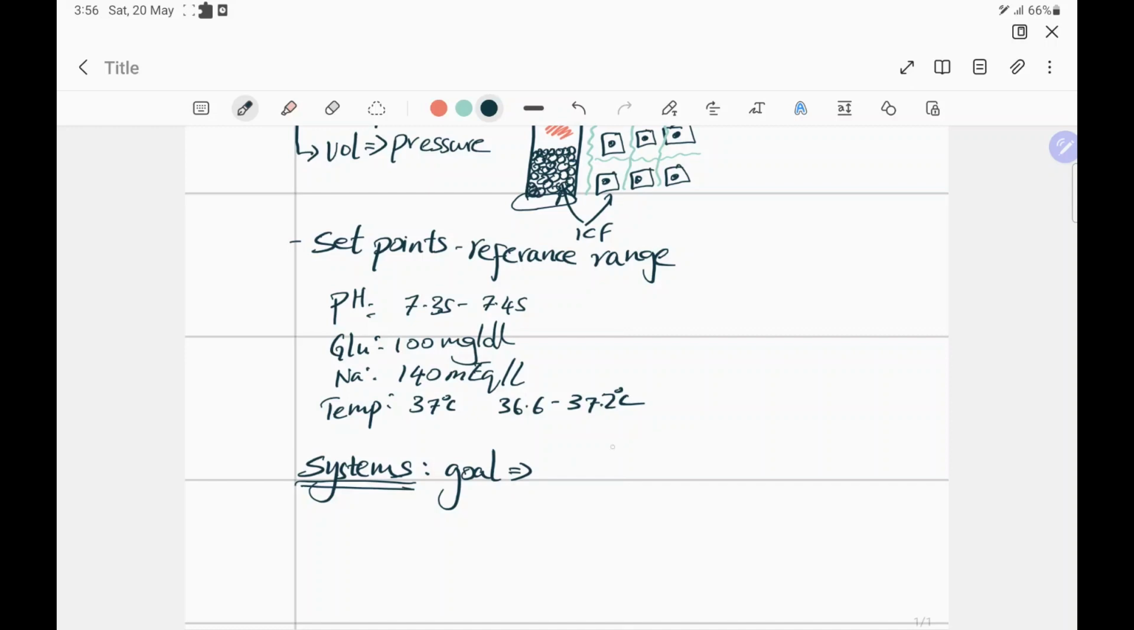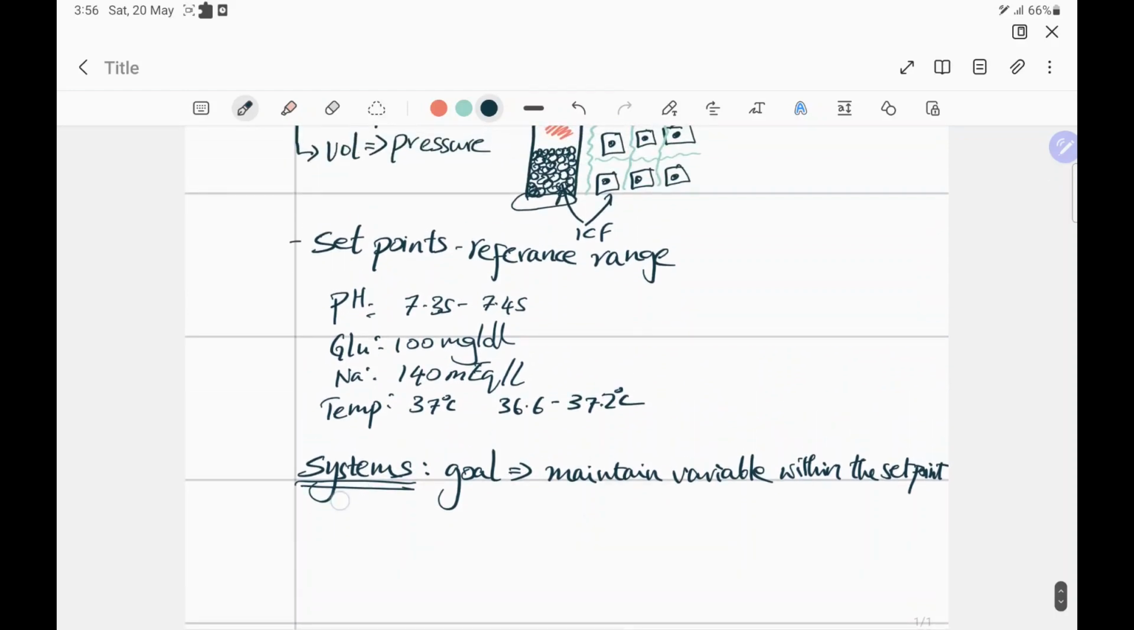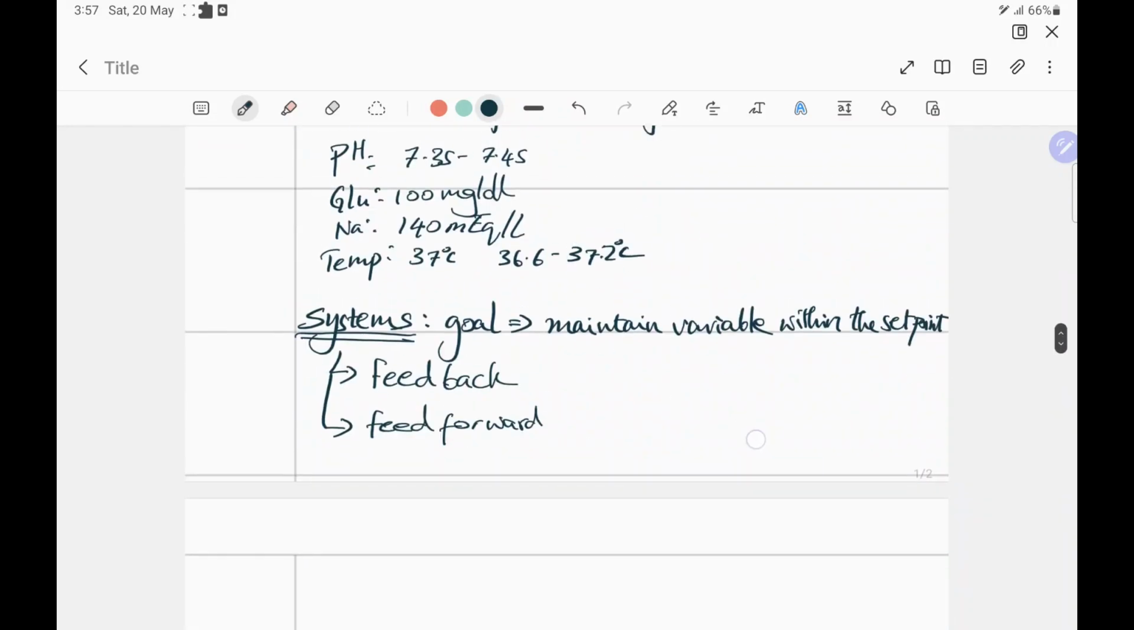So systems are a sort of setup which has the goal of maintaining the variable within a reference range, within the set point. So this is a system. Now, how do we classify these systems? Well, we have two types of systems. One is the feedback system. And then you have the feed-forward system. Now, what is this feedback system and feed-forward system?